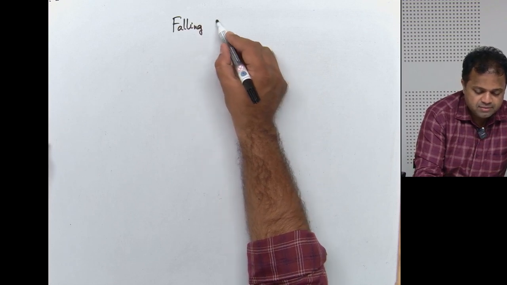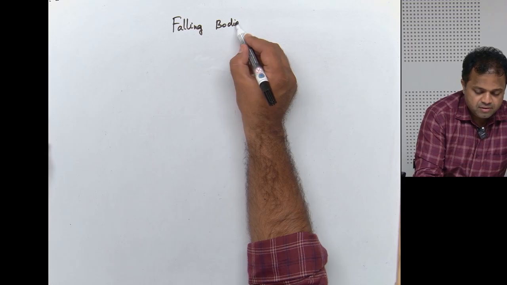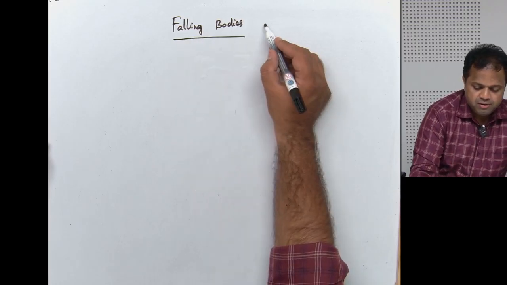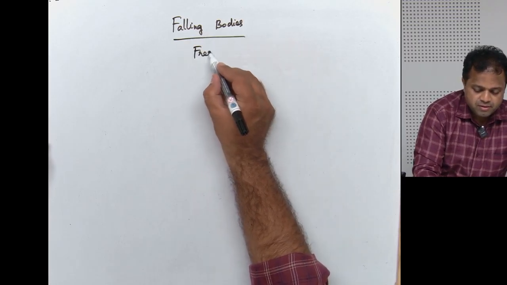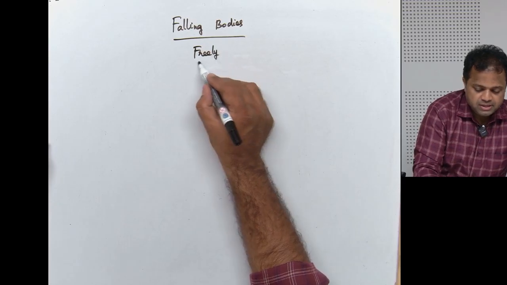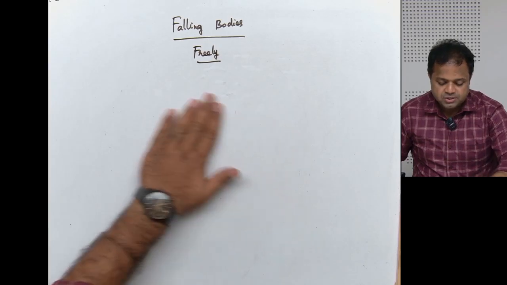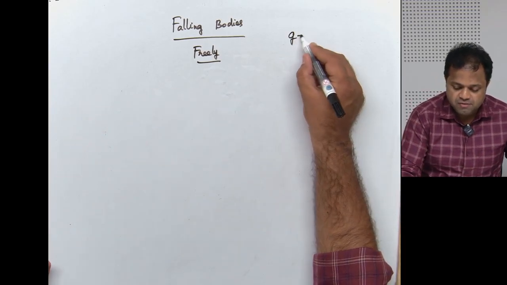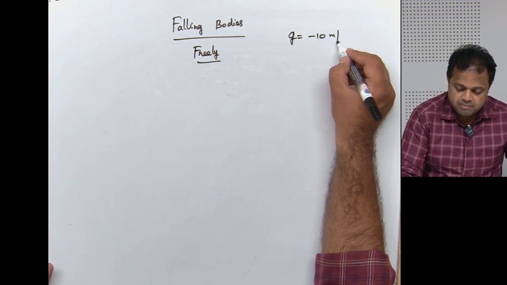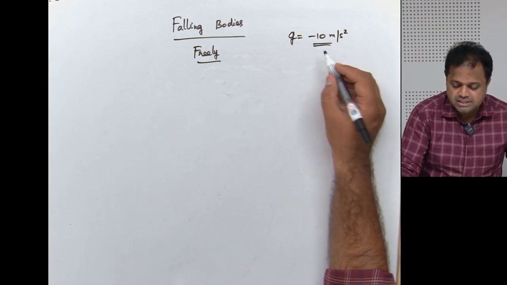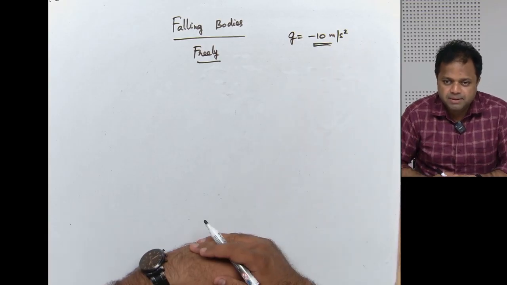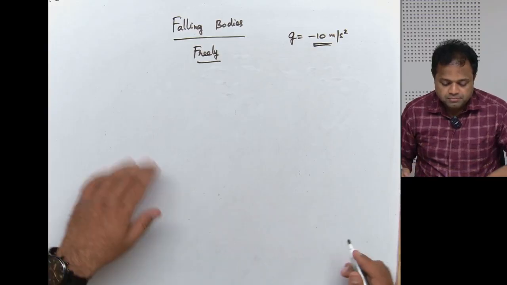Falling bodies, which we call free fall, or freely falling bodies, which means exactly what I told you. It is falling under the action of gravity with an acceleration of minus 10 meter per second square, or minus g. Okay, 10 was just an example.